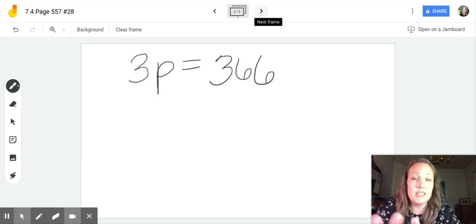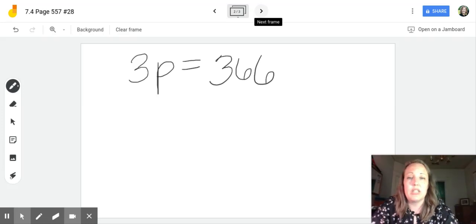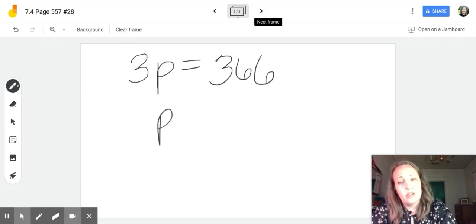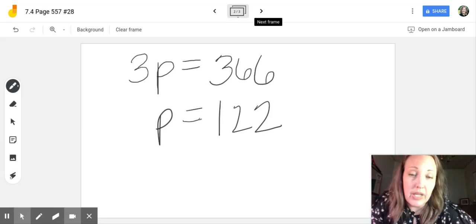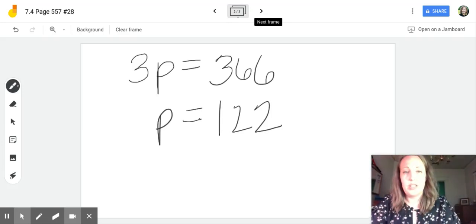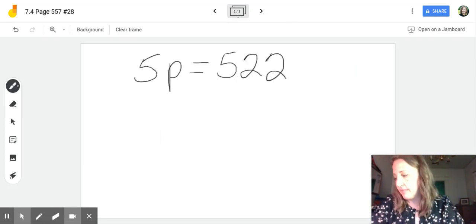I know that 366 is divisible by 3 because my digits, 3 plus 6 is 9, or you could do 6 plus 6 is 12, plus 3 is 15. That is a multiple of 3. 3 goes into 3 1 time, and 3 goes into 6 2 times, and 3 goes into 6 2 times. P is equal to 122. That's a pretty good bowler, right? Better than me. I may have scored that high once in my life. So that's Carson's average.